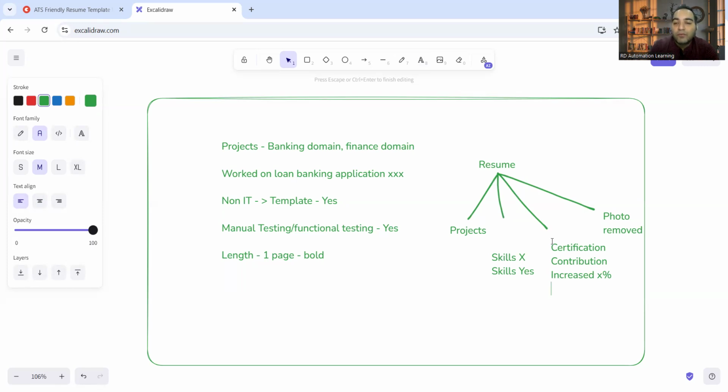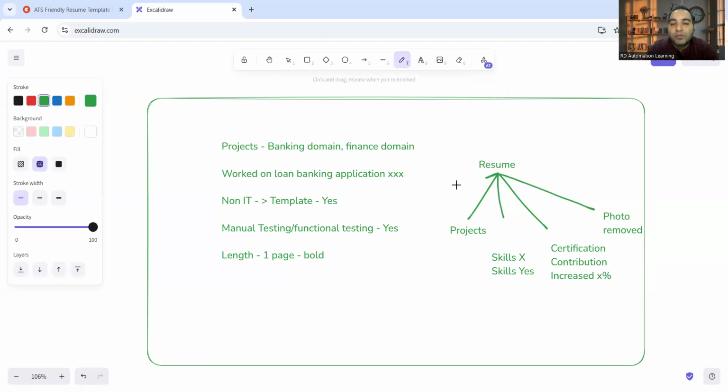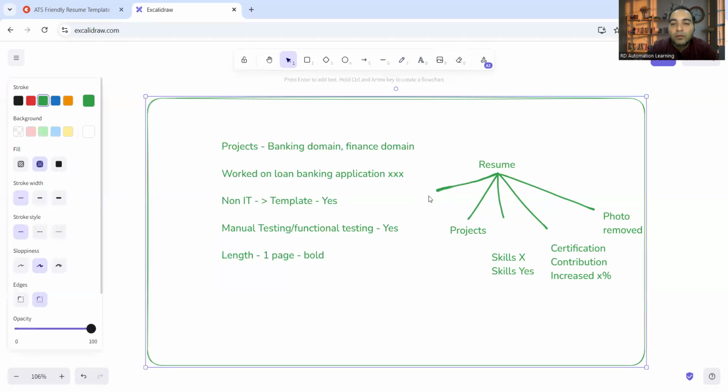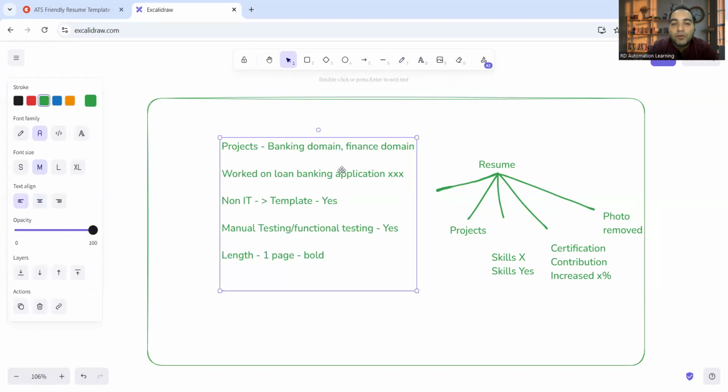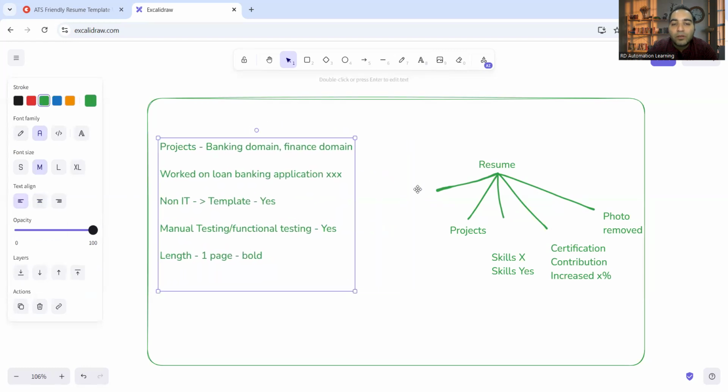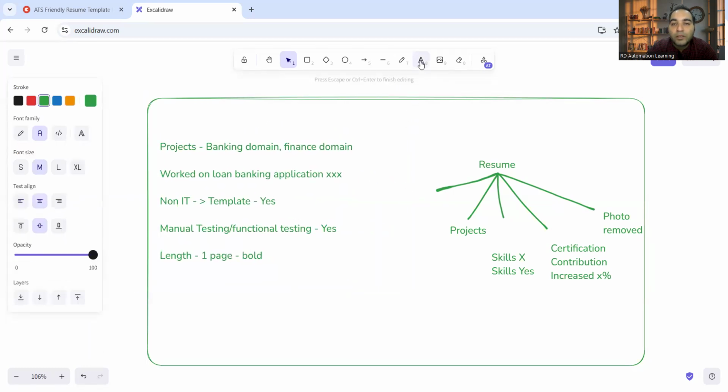Okay, and a very important thing that you have to add in your resume. So let me share those things also. Apart from this, the Git profile, right? The LinkedIn profile, those particular things you need to add.